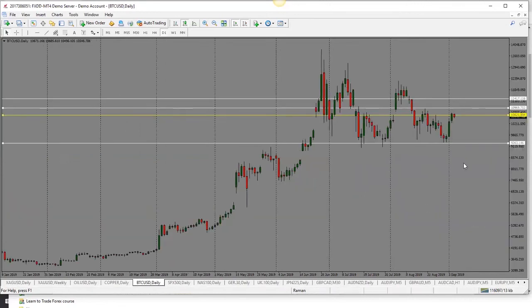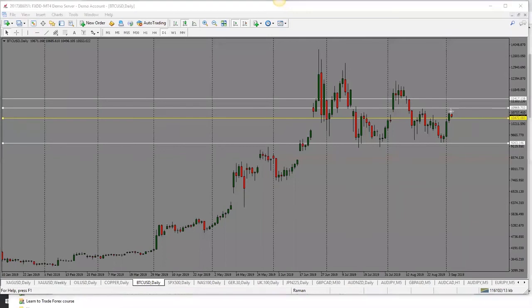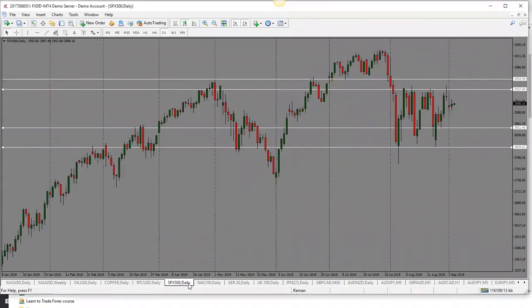Bitcoin here, yesterday we were looking for a move higher, we got that. So here now we have a bullish candlestick. So our bias here for tomorrow is to the upside. 11,400 will be the target. So bullish bias here for Bitcoin.